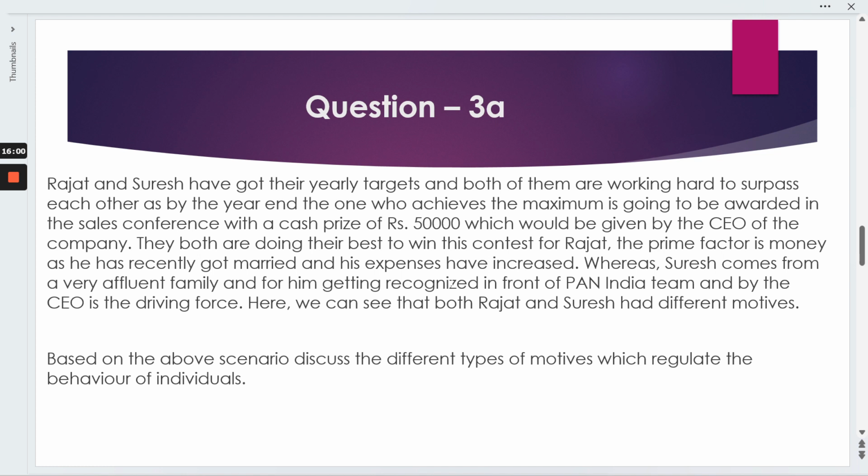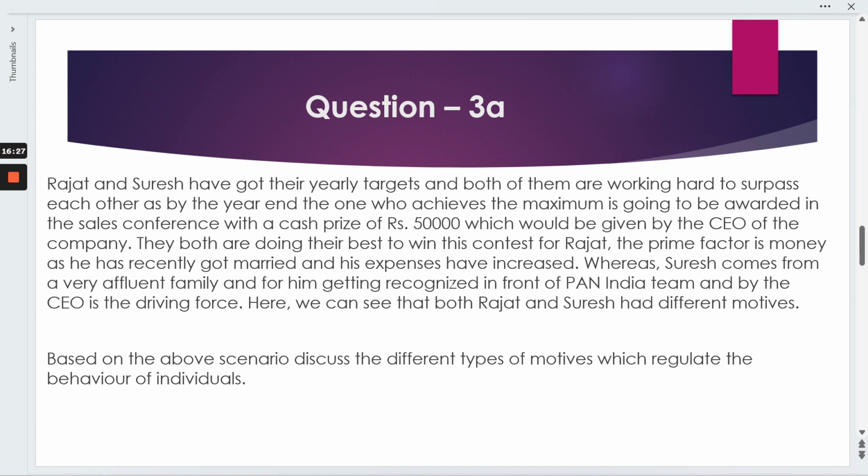For Rajat, the prime factor is money, as he has recently got married and expenses have increased. While in case of Suresh, he is from a very affluent family, and for him getting recognition in front of the Pan India team and by the CEO is the driving force. Here we can see that both Rajat and Suresh have different motives. Based on the above scenario, discuss the types of motives which regulate the behavior of individuals.